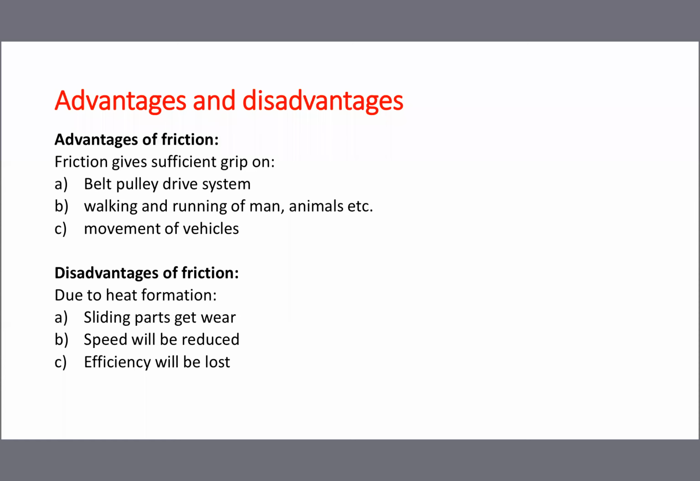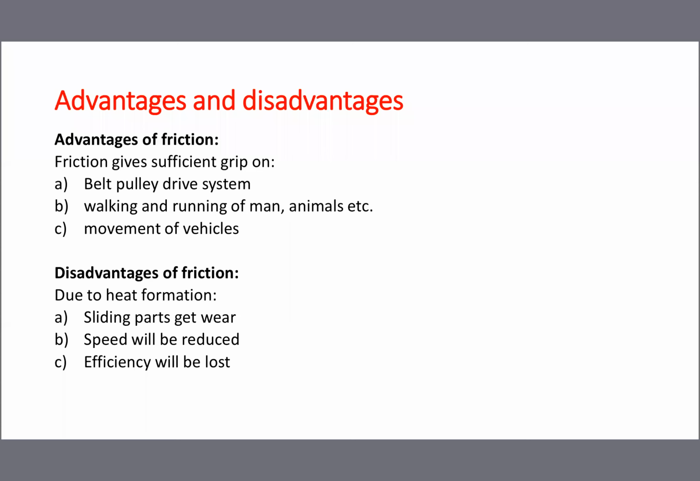So the third one, movement of vehicles. If you want to stop the vehicle or reduce its speed, what is the driver doing? He is applying some force on the brake pedal. By the mechanism, the brake shoe comes and joins with the wheel drum. Once joined, the wheel drum is giving applied force on the brake shoe.